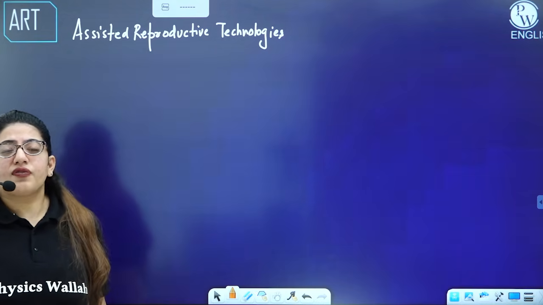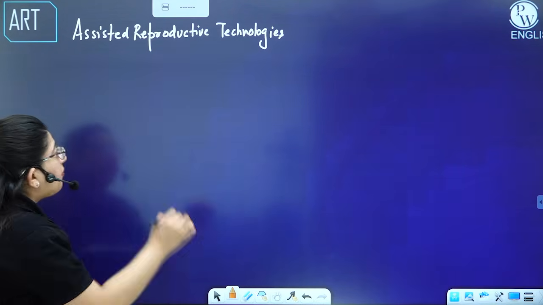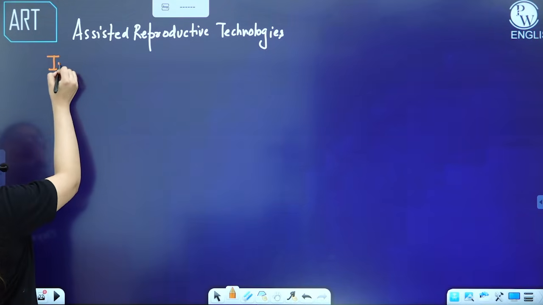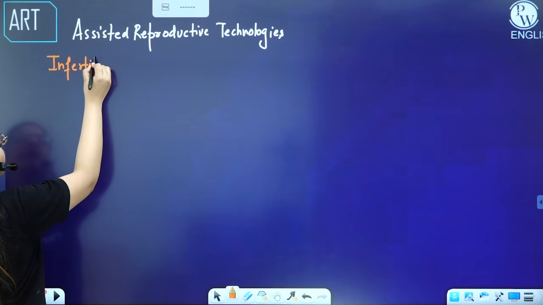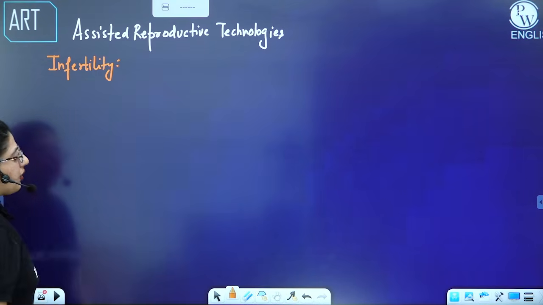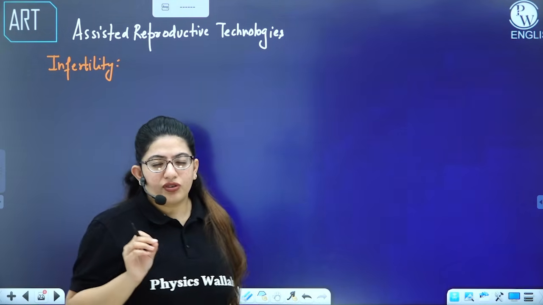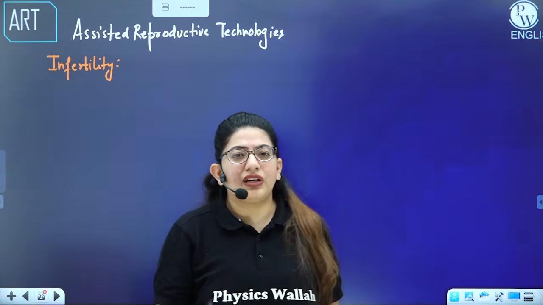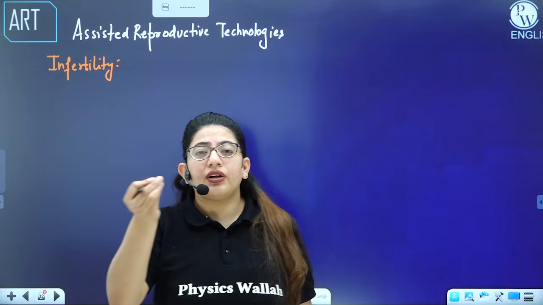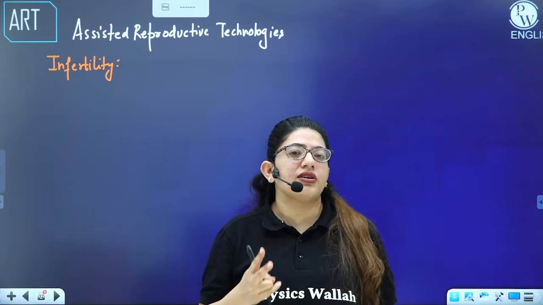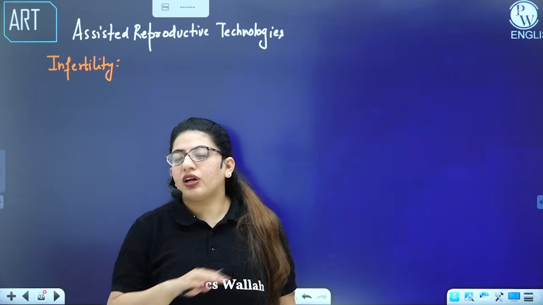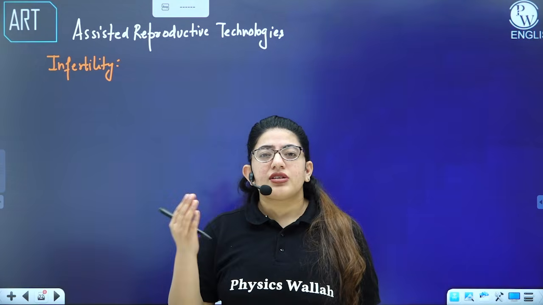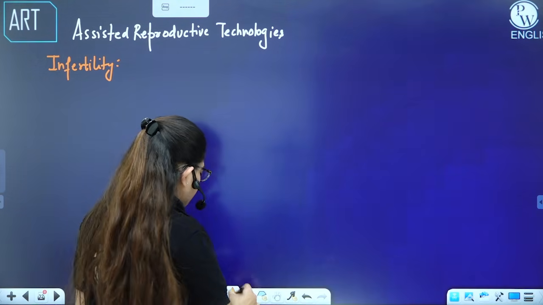You must have heard. So first of all, why do we perform ART? We perform ART for infertile couples, right? So what is infertility? Let's talk about it. Infertility is a condition when a couple is undergoing unprotected sexual intercourse, and even if they undergo unprotected sexual intercourse for around 2 years, they are not able to conceive, or they are not able to get a child. That particular stage is known as infertility, right? So here, what is infertility?